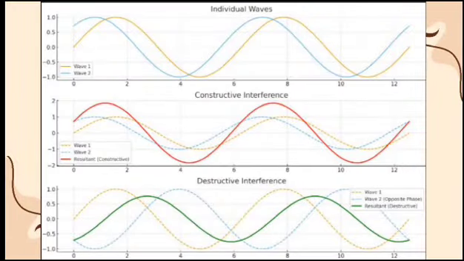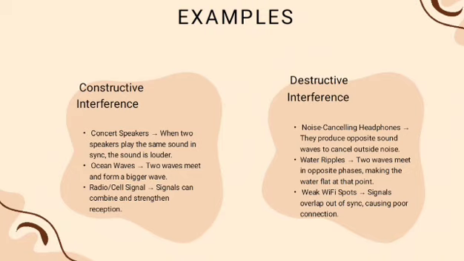So here is a visual example of the waves. The first graph shows two separate waves. The second graph shows constructive interference, where the waves combine and create a bigger wave. The third graph shows destructive interference, where the waves cancel each other out. Here are some examples of constructive interference and destructive interference.